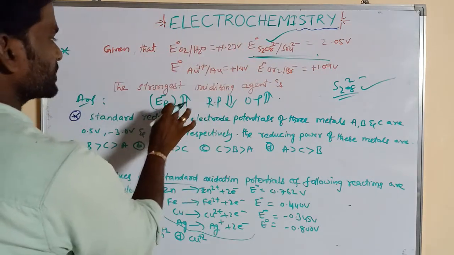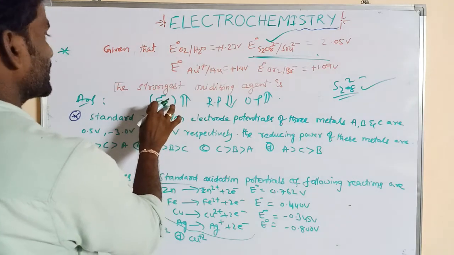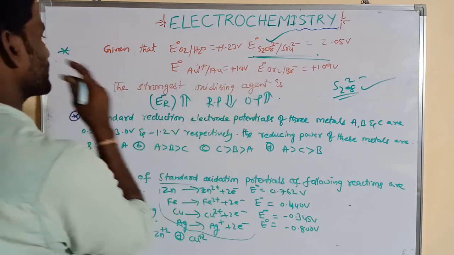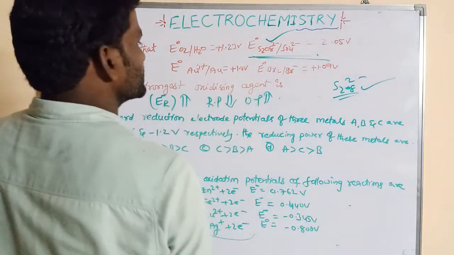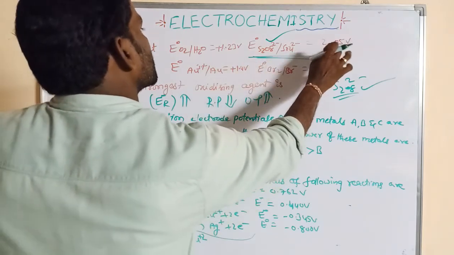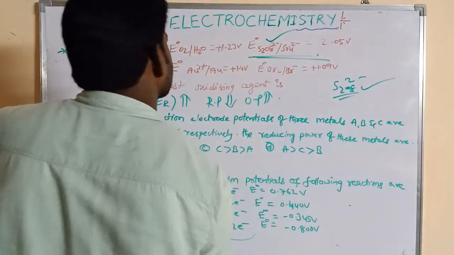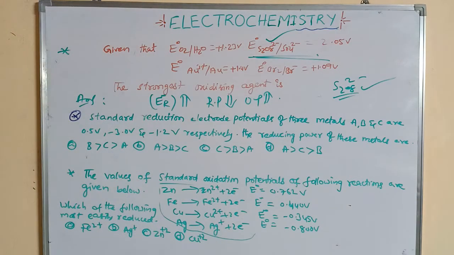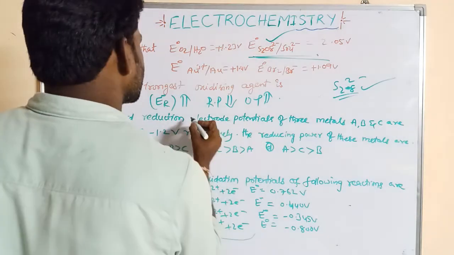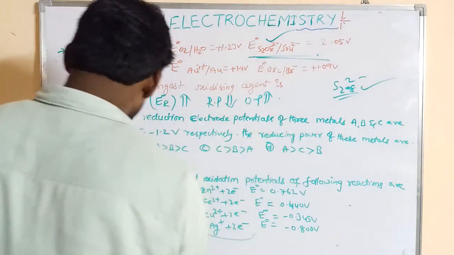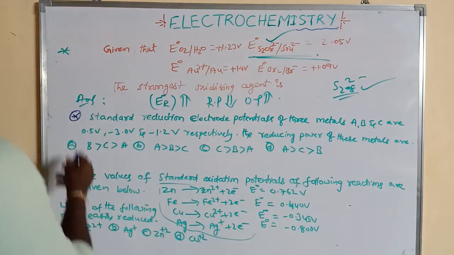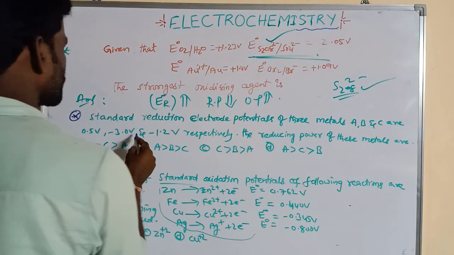If the standard reduction potential increases, reducing power decreases and oxidizing power increases. The strongest oxidizing agent is the one having more E naught value, so S2O8 is the strongest oxidizing agent.